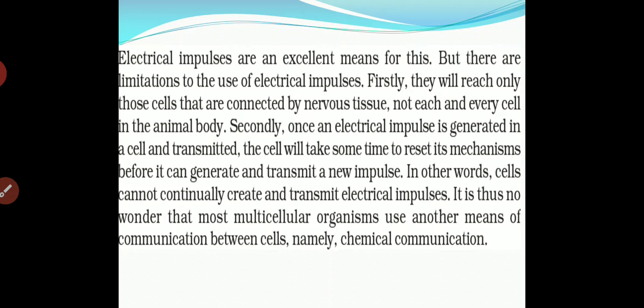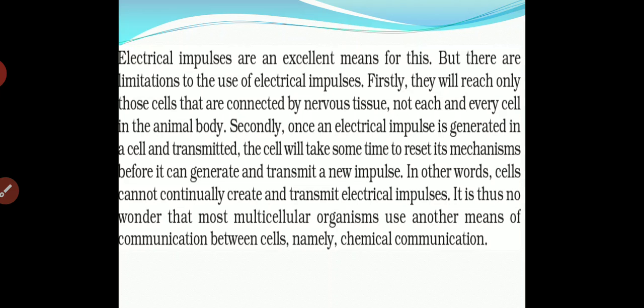If the cell wants to create a new impulse, it will take certain time. Up to that, the cell will be under control of the first. In other words, the cell cannot continually create and transmit electrical impulses.